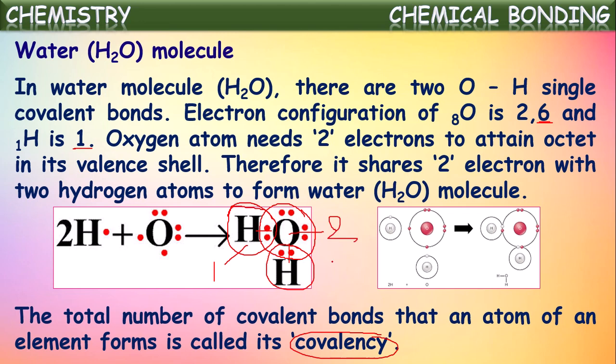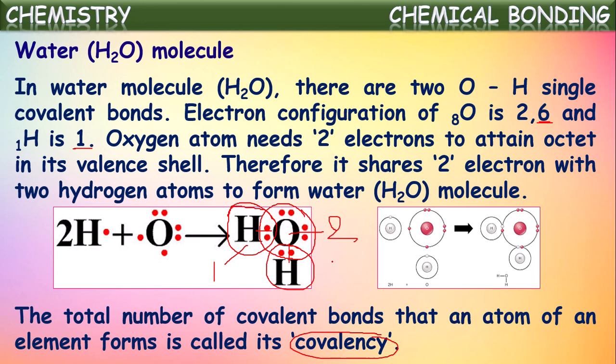In the earlier example we have seen in the formation of the ammonia molecule NH3, nitrogen shared 3 pairs of electrons, one each with a hydrogen atom. So the covalency of nitrogen is 3. In the same way, one more example we have seen, methane CH4. There the carbon atom shared 4 pairs of electrons, out of 4, one each with one hydrogen atom.